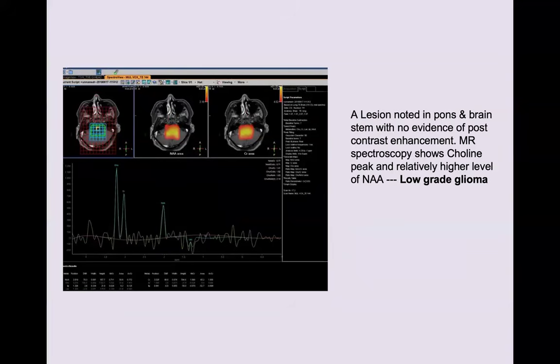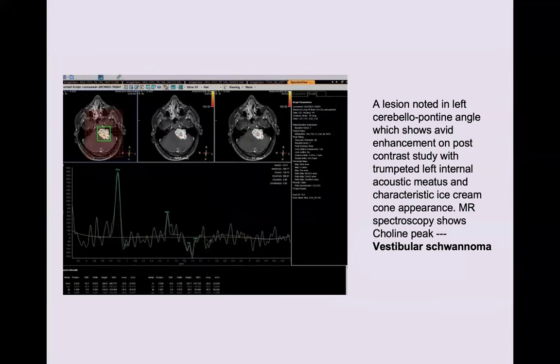In this MR spectroscopy image, there is a choline peak and a relatively higher level of NAA. So this goes with low-grade glioma of the pons and brainstem. This lesion is noted in the left cerebellopontine angle, which shows avid enhancement on post-contrast study. On MR spectroscopy it shows a choline peak, which goes with vestibular schwannoma.